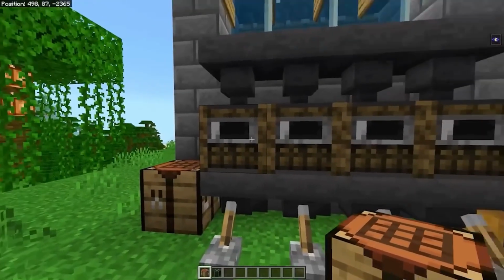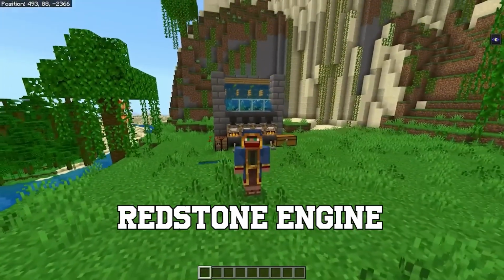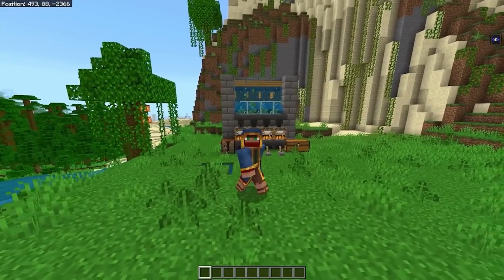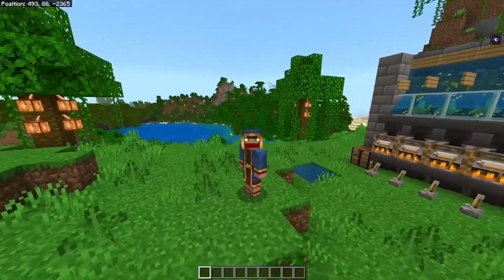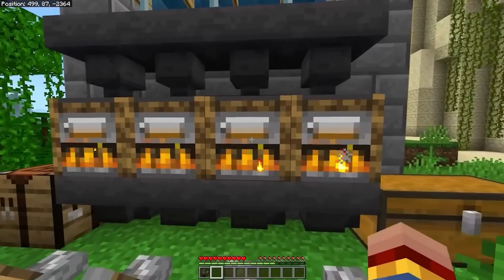Now all you have to do is flick the lever to start the redstone engine. Then the kelp will grow and break automatically and feed into the smokers. All you have to do is to let the farm run for as long as possible, because the longer it runs, the more XP is stored.